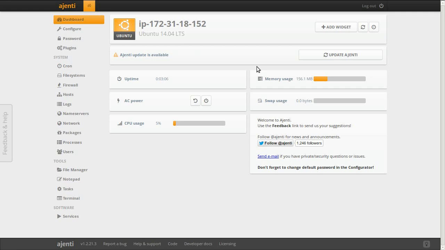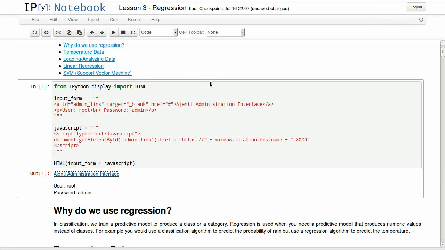You can get a better instance with more memory to do any real work, but for the purposes of this lesson, that will be enough. So let's get back to our IPython notebook.